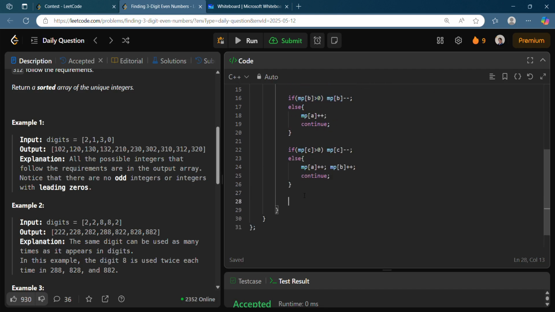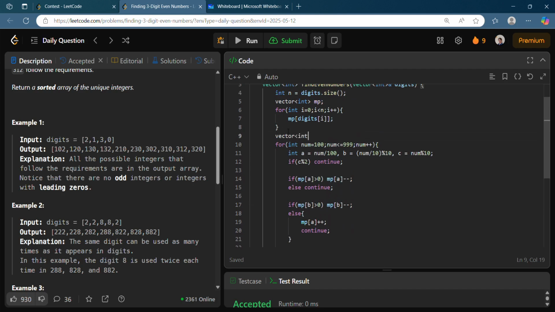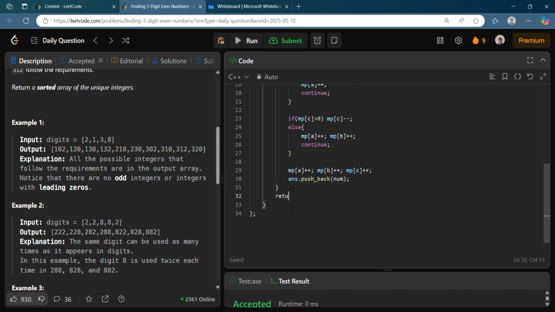And if you have reached here, it definitely means that you have entered all of this, and you can now push it to our final answer array. So you are going to the next iteration, so you need to reset, and you can just do answer dot pushback num, because num is a complete subset and it is a candidate answer. So I create the answer vector and I just return answer. So yeah, this should work, I guess.